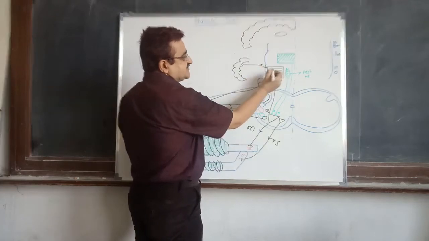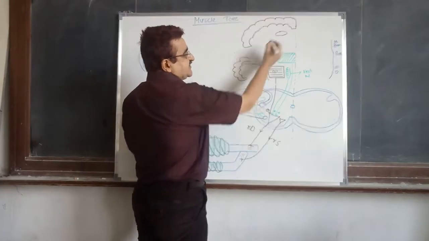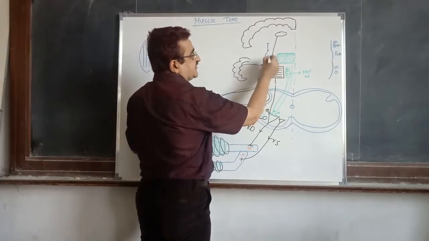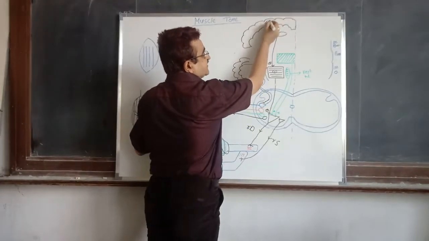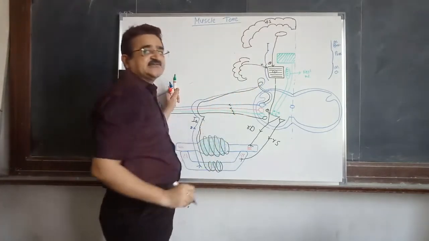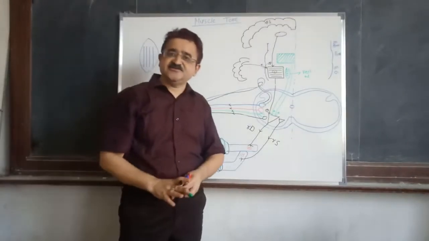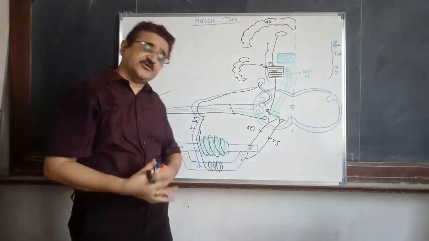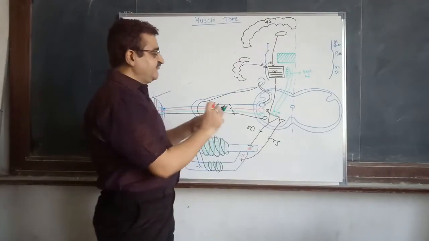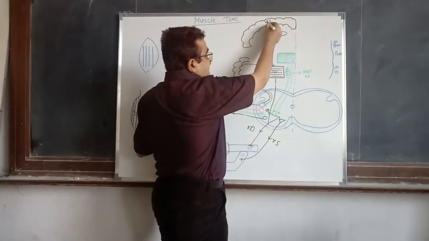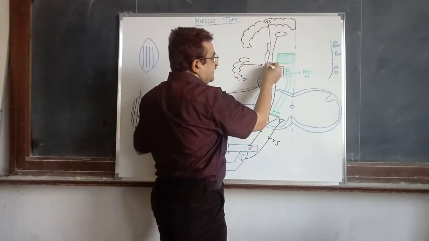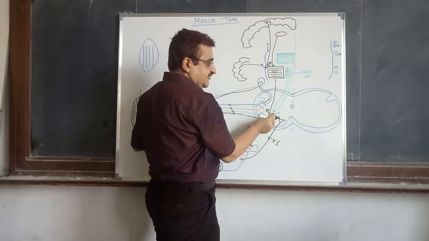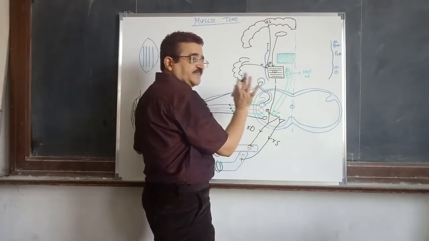The cerebellum stimulates this inhibitory area. The second one is the caudate nucleus of the basal ganglia. And the third one is the suppressor motor area, that is area number 4S, present very next to the primary motor cortex. These three areas stimulate the inhibitory area, and the inhibitory area in turn causes inhibition of the gamma motor neuron.